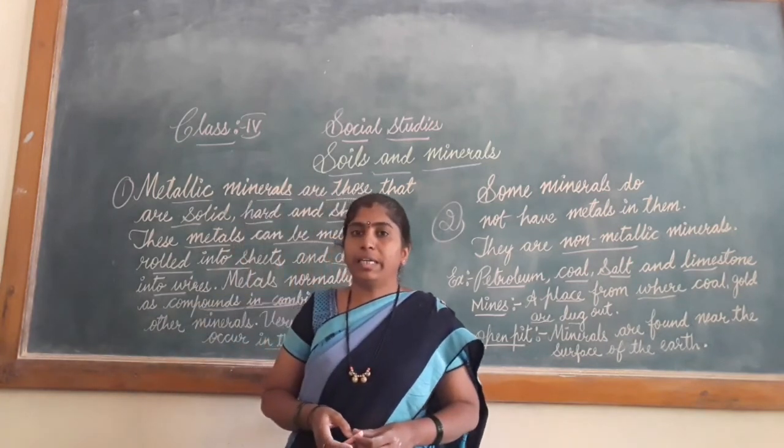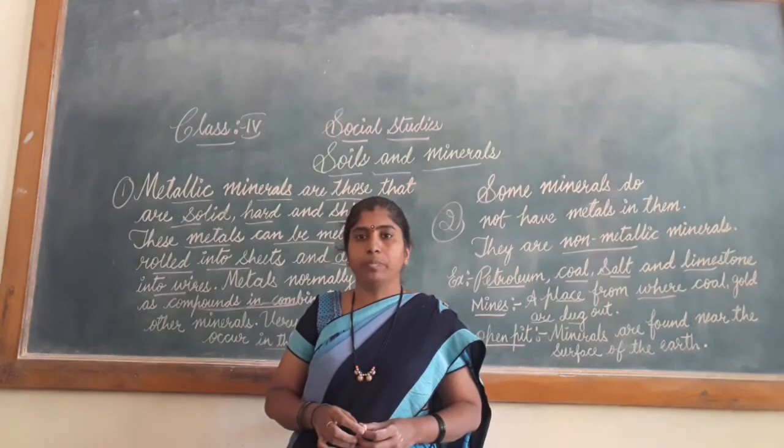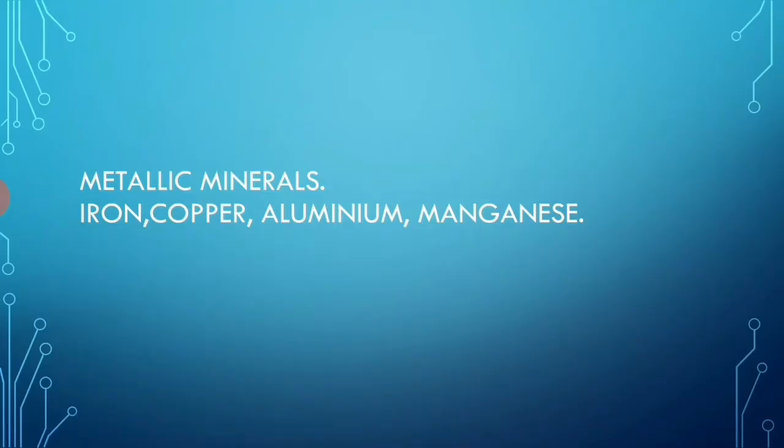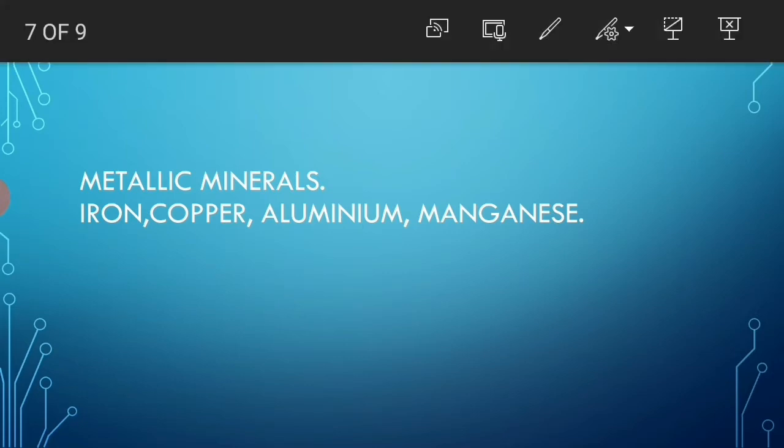Now let's see in detail with the PPT now. So now let's learn what are metallic minerals. Some of the metallic minerals examples are iron, copper, aluminium and manganese. So let's learn this in detail now.